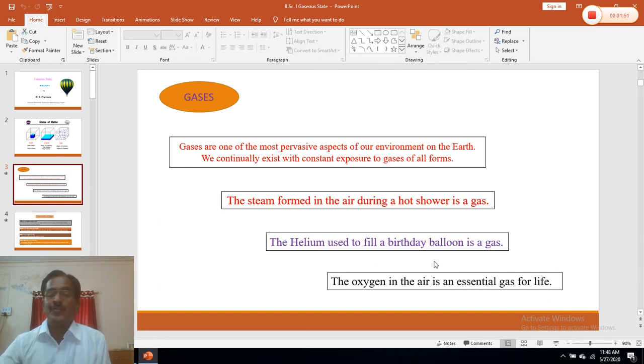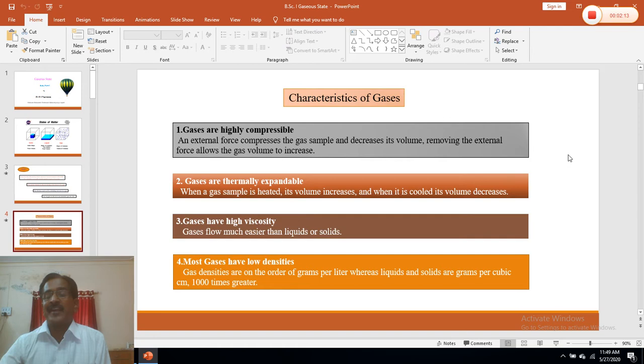We use balloons. In the balloons, the gas which is used is helium gas, which is the lightest gas. Then sometimes we observe hot showers of steam. This is nothing but a type of gas. So gaseous state is observable in our day-to-day life. Now, what are the properties of gas? What are the characteristics of gas?